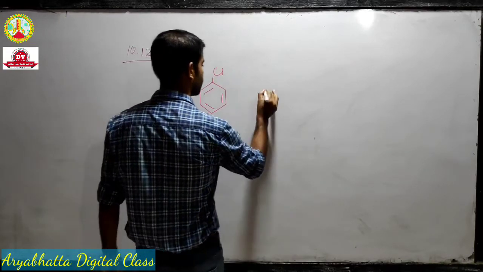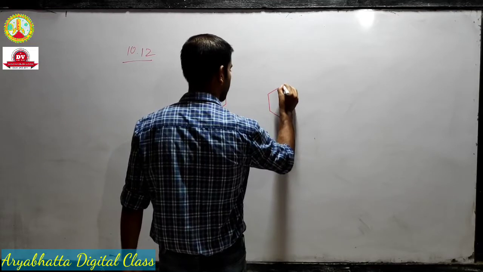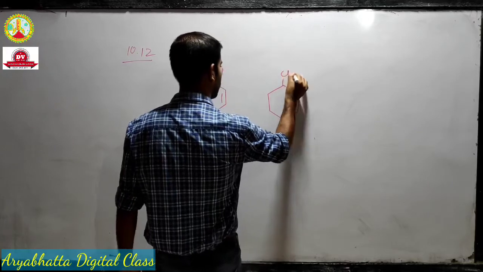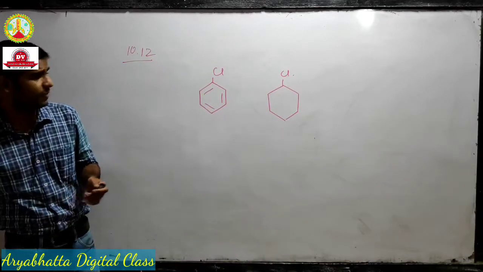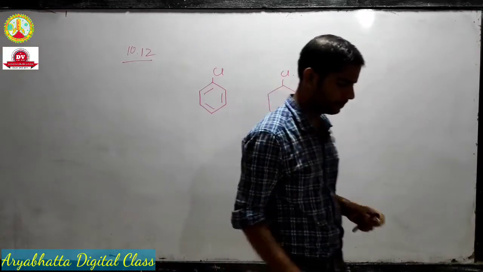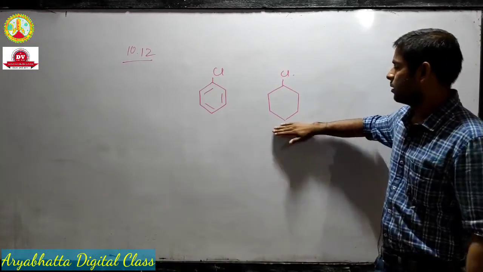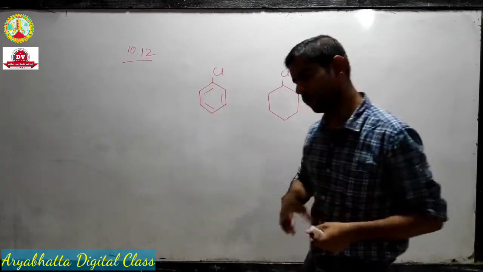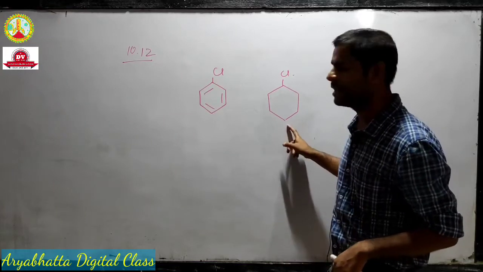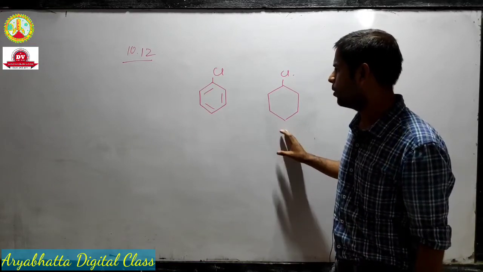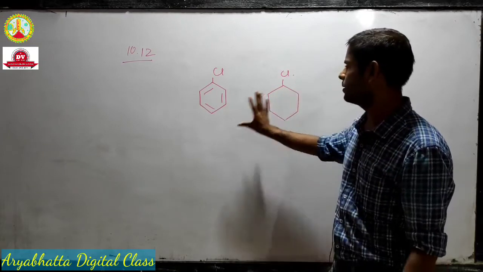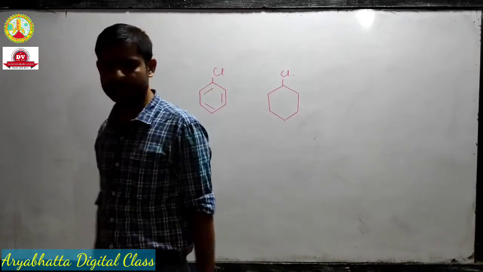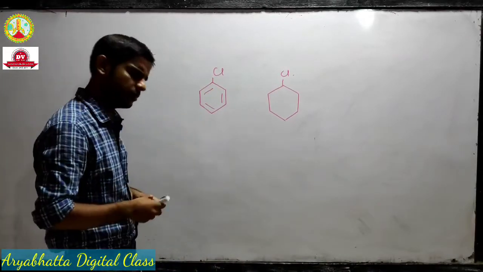This is chlorobenzene and this is cyclohexyl chloride, and the question is that cyclohexyl chloride is more polar, or has a higher dipole moment. Now, why does this have a higher dipole moment than this one? The answer is very simple again. Stick to the basics.